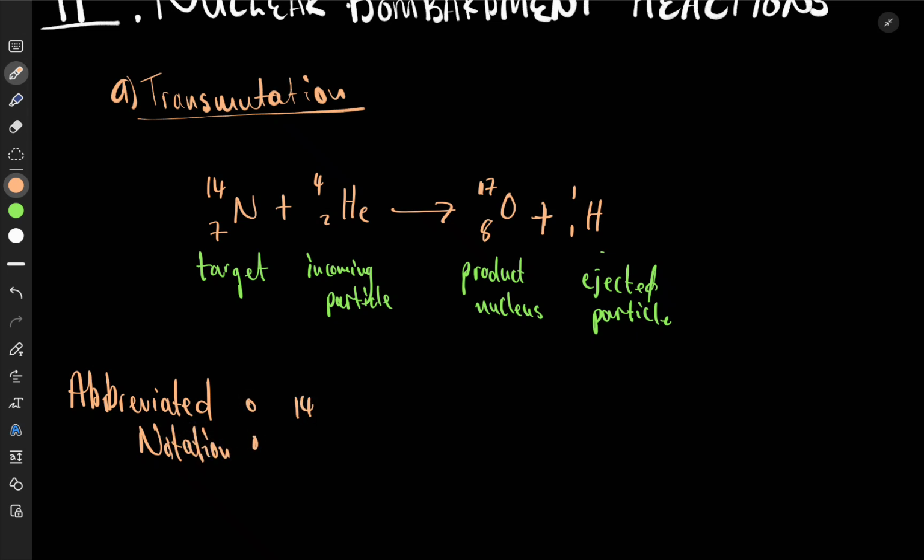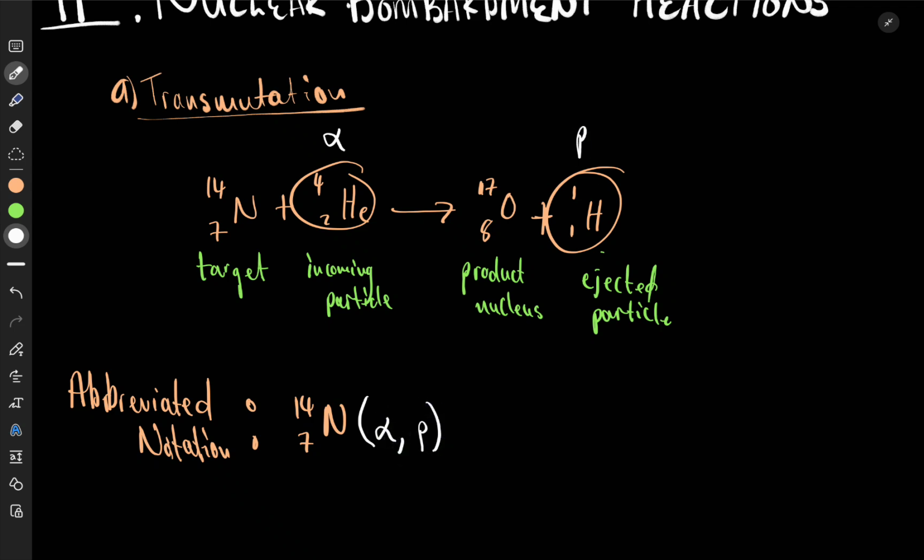We'll put our target nucleus, 14,7 nitrogen. Then the incoming particle and the ejected particle are written in symbols. Incoming particle, what is it? It's an alpha. So we put parentheses, and first we put the incoming, then we put the ejected. So alpha first, then a comma. Then what was ejected was a proton.